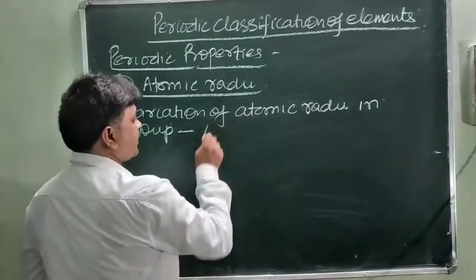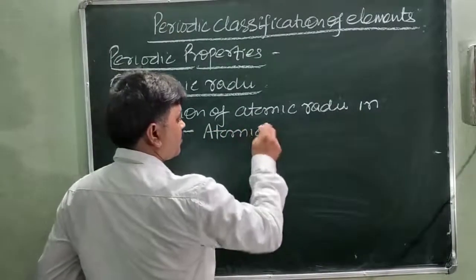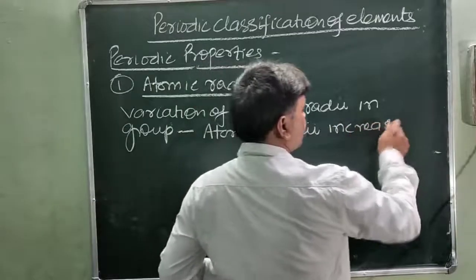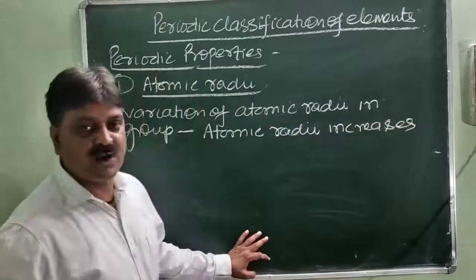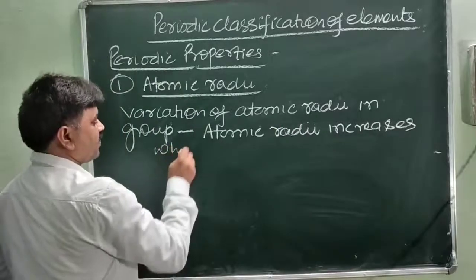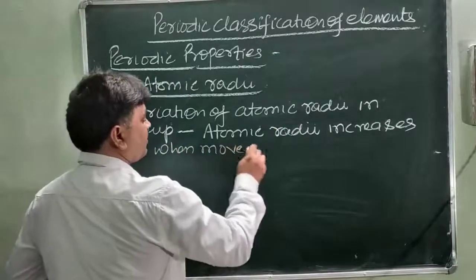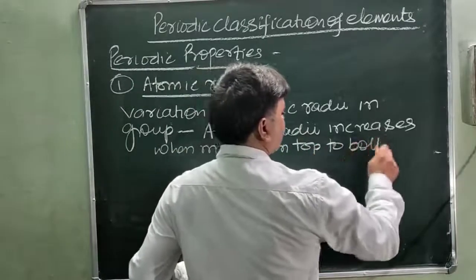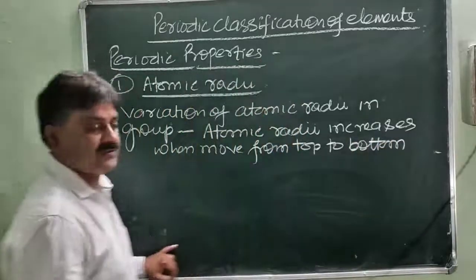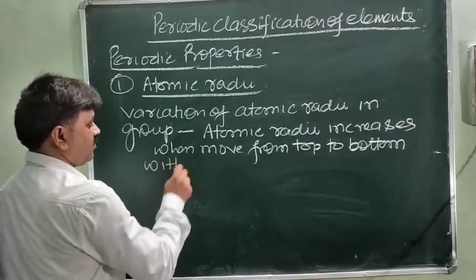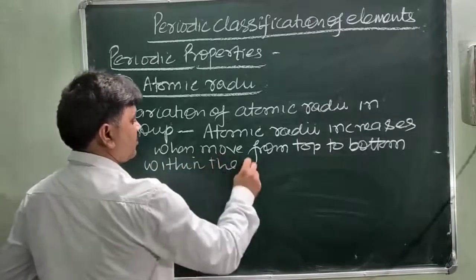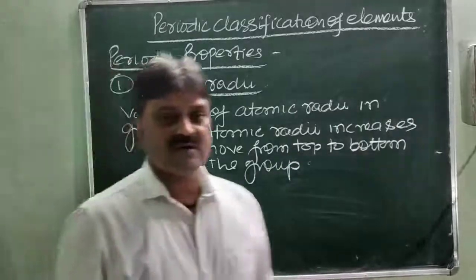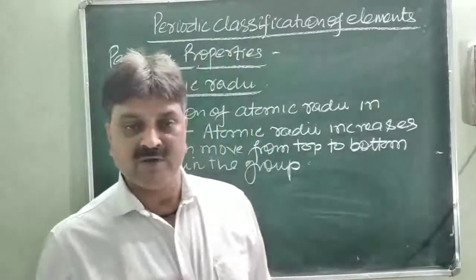Atomic radii increases when we move from top to bottom within the group. So one variation is clear: moving from top to bottom within the group, atomic radii increases.